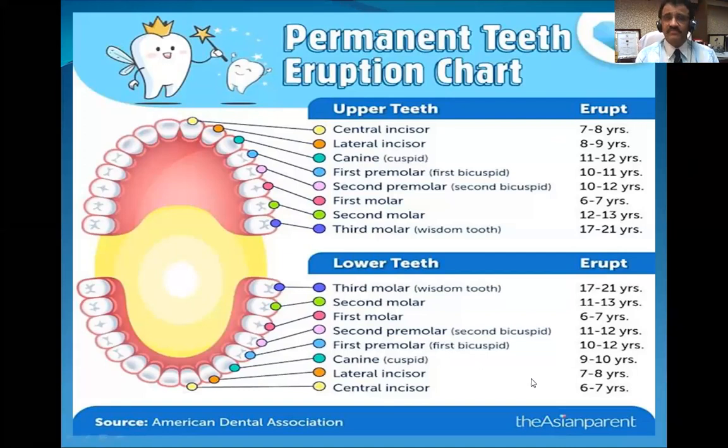I'm just trying to emphasize the eruption of teeth, the falling of teeth and the appearance of permanent teeth, and the permanent teeth can fall at any time and for any reason. For example, if you fall on the ground on your mouth at the age of 17, and two or three teeth break and fall, then you will not get any other permanent teeth after that.